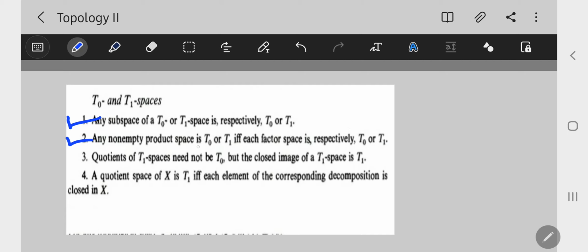That is, a product space is a T naught space if and only if its factor spaces are T naught, and a non-empty product space is T1 if and only if each factor space is a T1 space. Third result is that a quotient space of a T naught space need not be T naught. Another result: a quotient space of a T1 space need not be T1. And the next result: the quotient space of a closed image of a T1 space is T1. And the fourth result is like